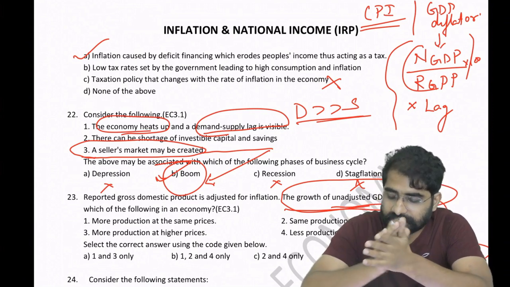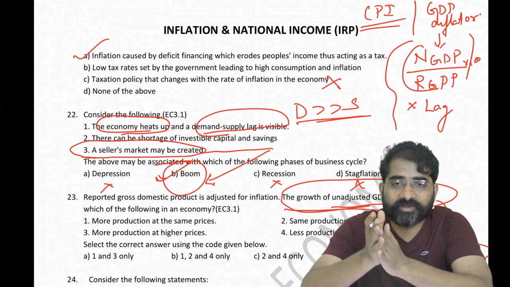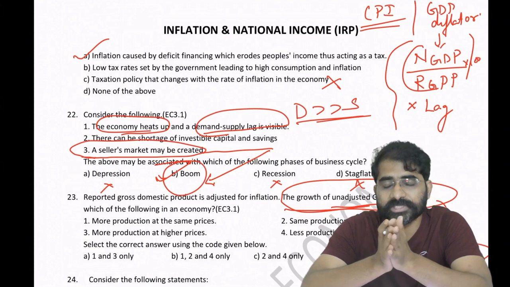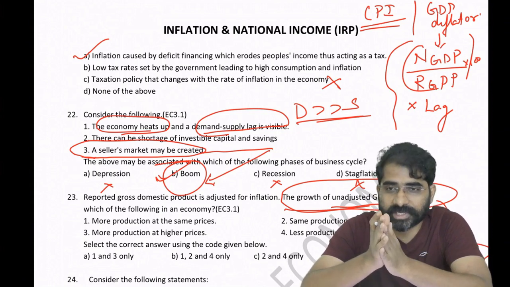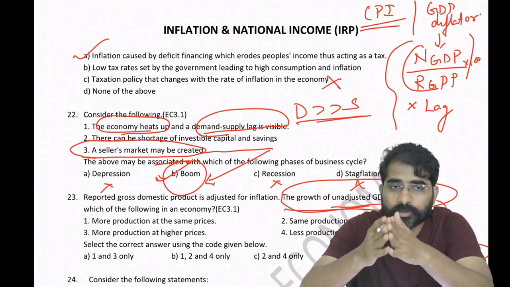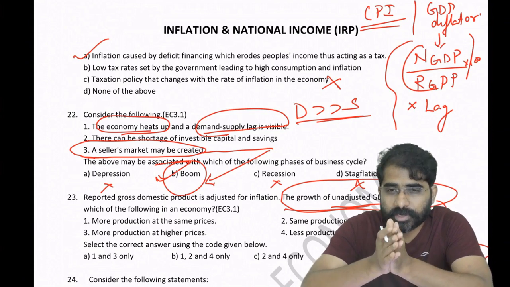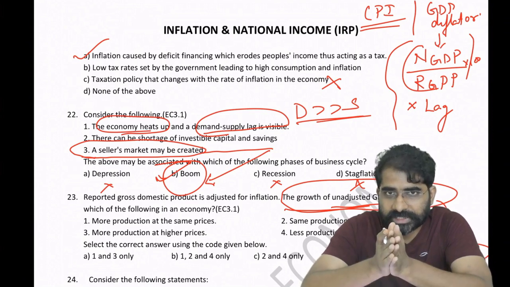Second, GDP is defined as the total final value of all goods and services produced within the domestic territory. So you're not including the imported goods. Imported items, especially oil and food, are major aspects which affect our inflation.